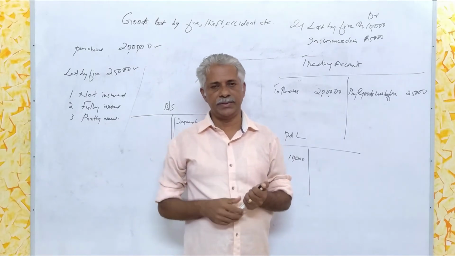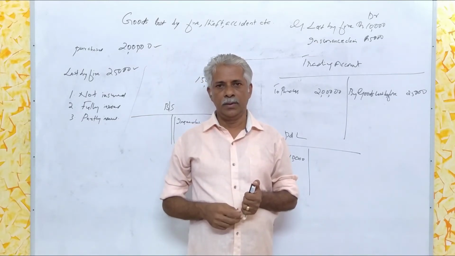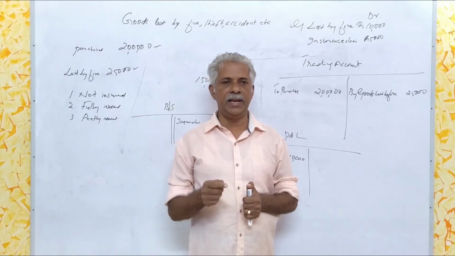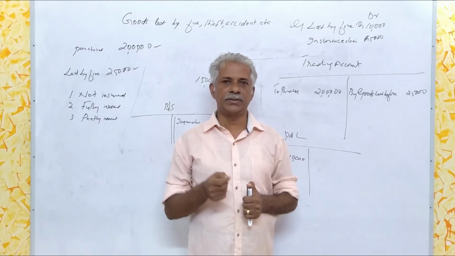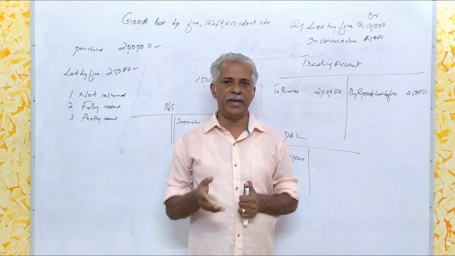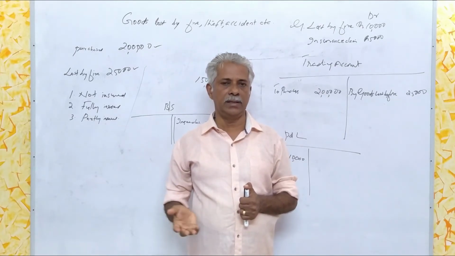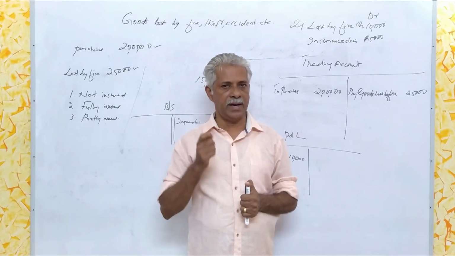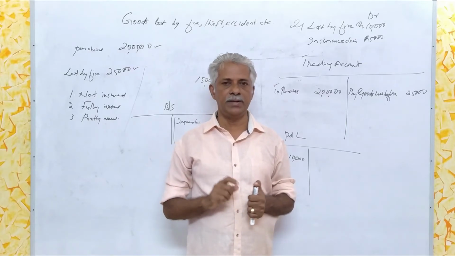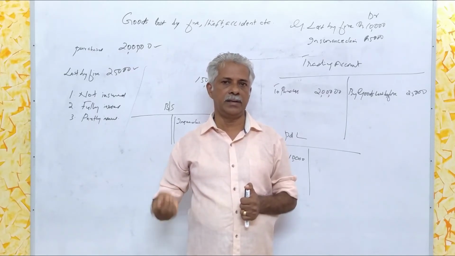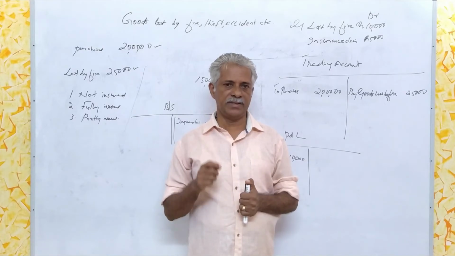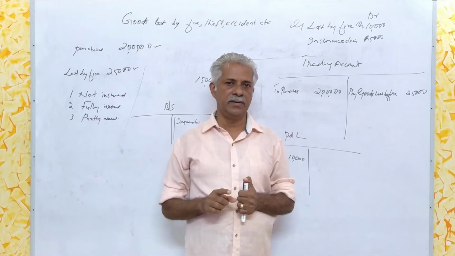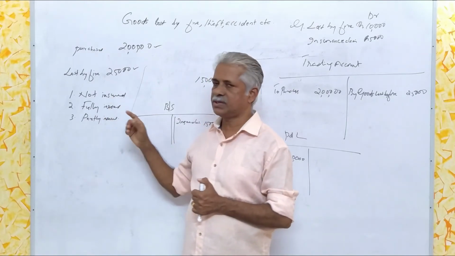I shall summarize the discussion so far carried out today. We are dealing with loss of goods by fire or by any other abnormal incidents. That item may be given either in the adjustment or in the trial balance. Take the first case, it is given in the adjustment. In that case, we can see three different situations.